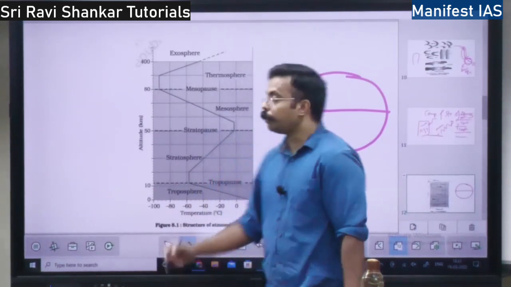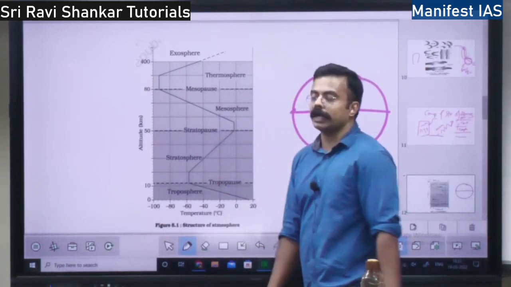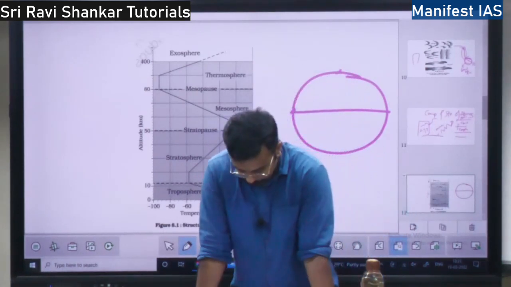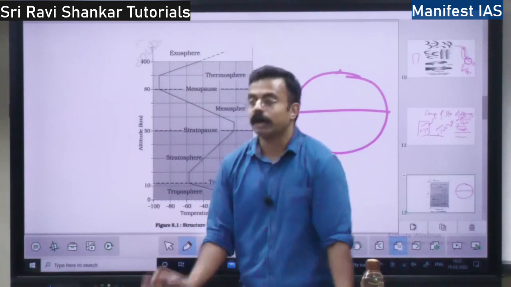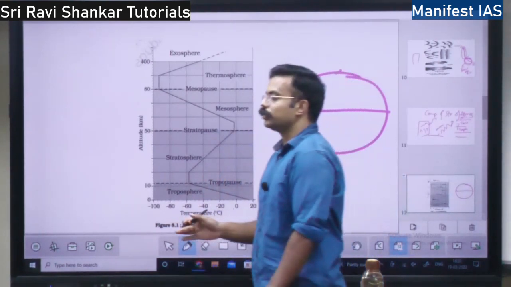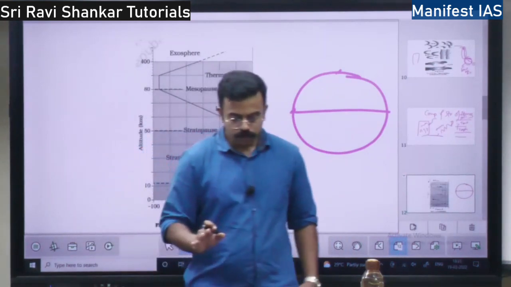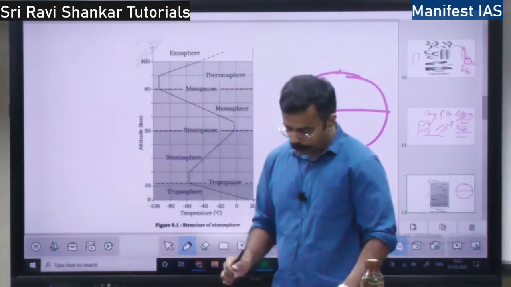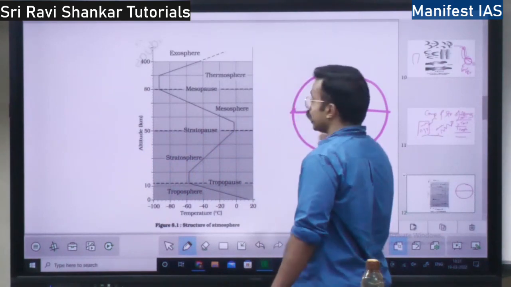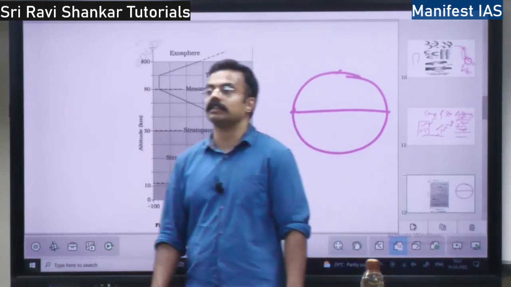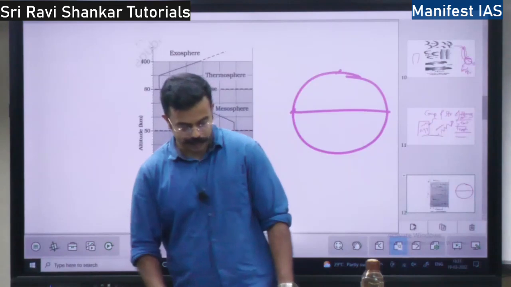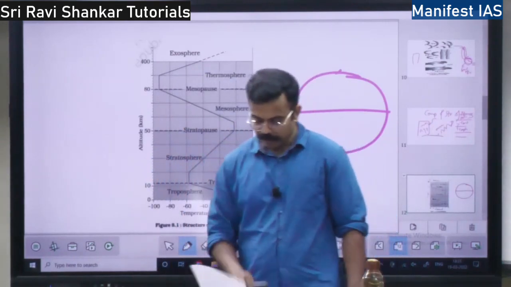But at the poles, troposphere is just 8 kilometers. Whatever climate and weather changes you see, it will be there in the troposphere itself, right? In this troposphere, heat is transported by the convectional current.